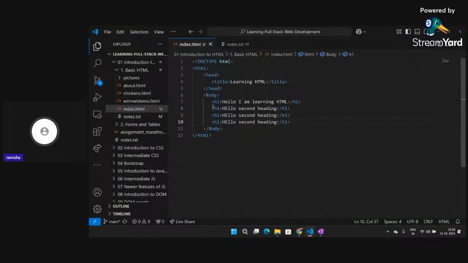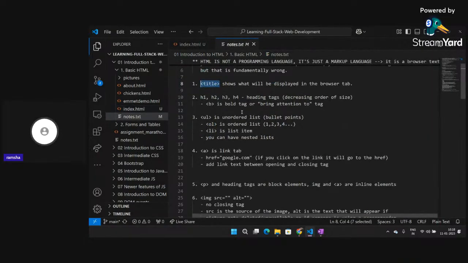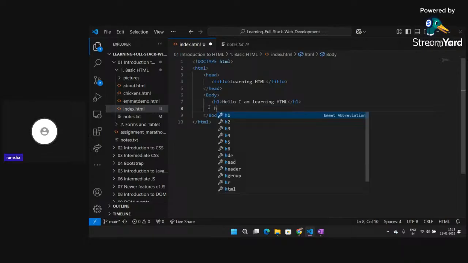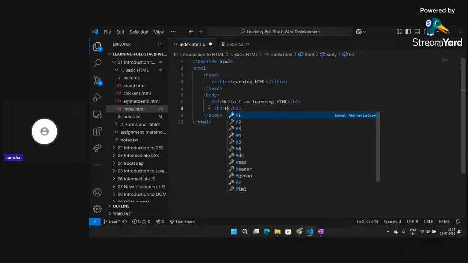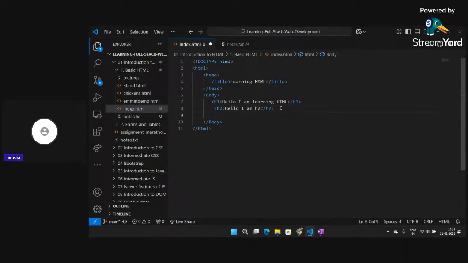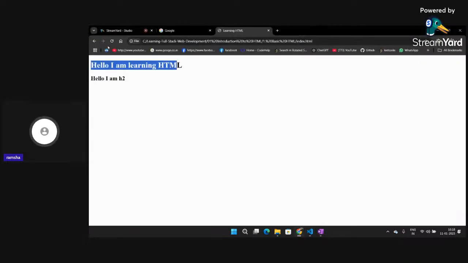Similar to h1, there are different types of heading tags. Suppose I want the heading a little bit smaller, so I can use h2 and say hello, I am h2. If I click on refresh, then you can see that it's coming a little bit smaller than the h1. Similarly, there is h3, hello, I am h3, and you can write anything inside this tag.